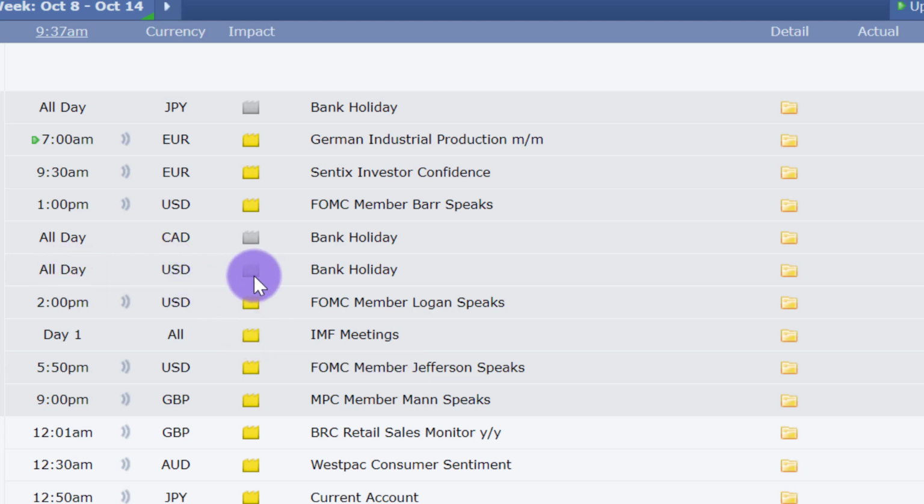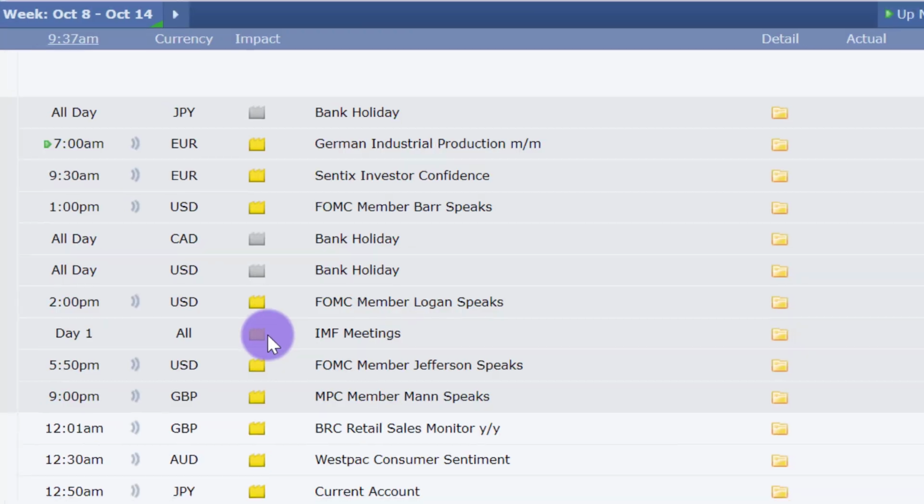And also you can see that there's a bank holiday on the United States dollar and the Canadian dollar. There's also a bank holiday on the Japanese yen. All right, so the yen associated pairs, the dollar associated pairs, and the Canadian dollar associated pairs are going to experience some level of low volatility or zero volatility in the marketplace. The market will most likely consolidate all throughout the day.